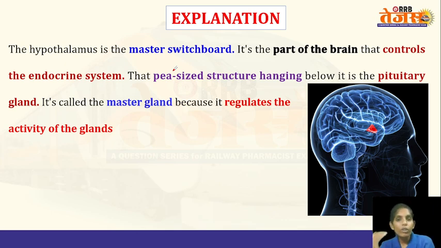Only if the hypothalamus releases the growth hormone releasing hormone can the pituitary gland release the growth hormone. So if the hypothalamus is not releasing the growth hormone releasing hormone, the pituitary will not be able to release the growth hormone. So the hypothalamus will tell the pituitary gland what to release and when to release. So it will control the pituitary gland.